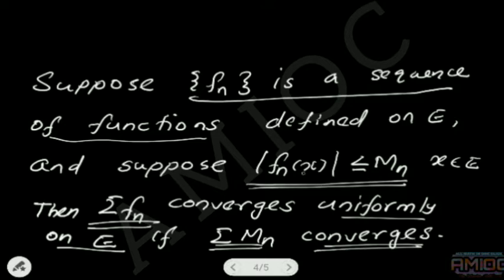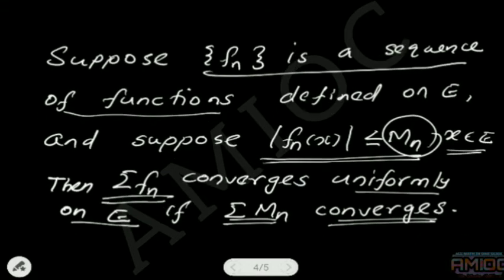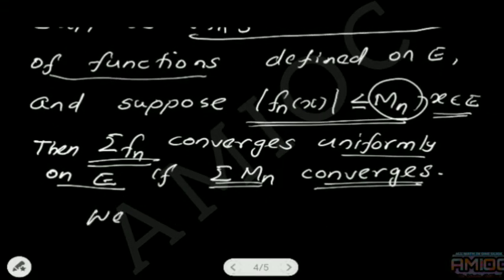That means if the terms of the sequence are bounded by a sequence whose series converges, then the series summation f_n converges uniformly on the given set E. This result is called the Weierstrass M test.